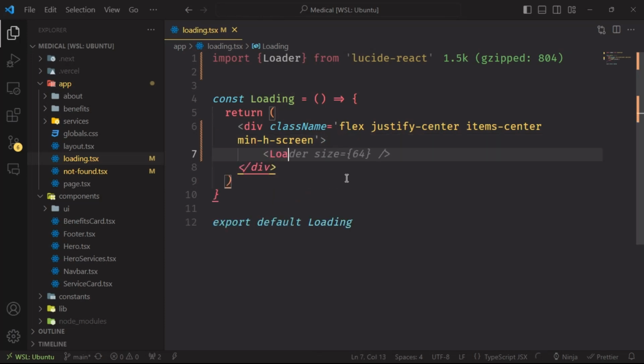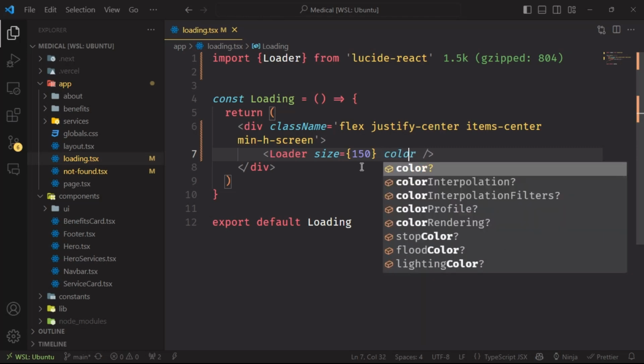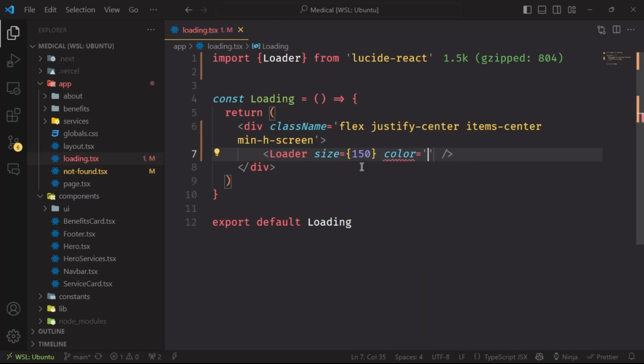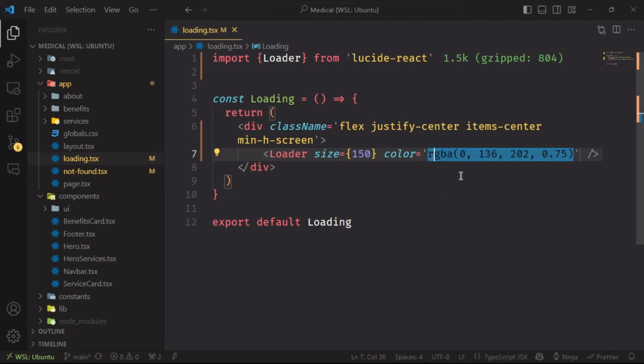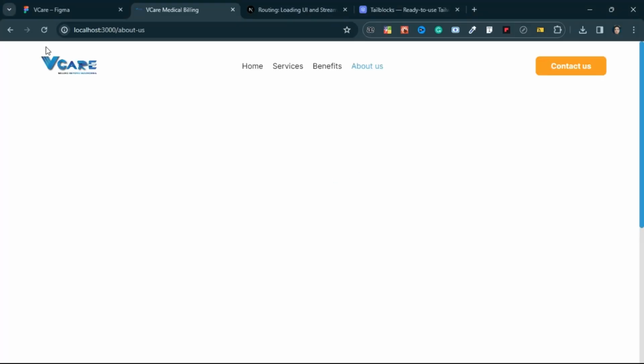Here, Loader, the size will be 150. And you can give color to this. I will paste one color here from my clipboard. Okay, now let me show you this.